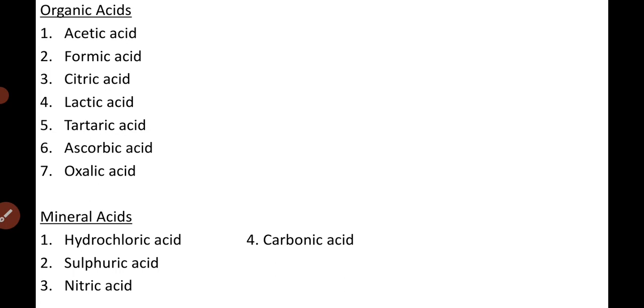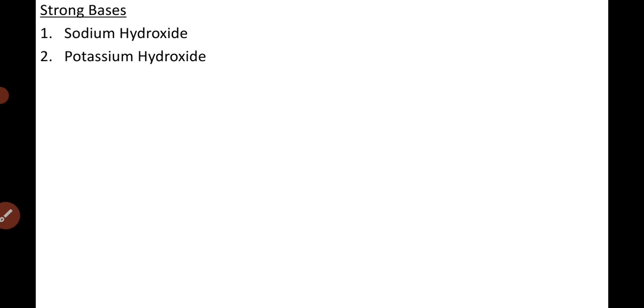Then there are bases, which can be strong or weak. Sodium hydroxide and potassium hydroxide are strong bases. Strong bases are very dangerous and can burn our skin. If sodium hydroxide or potassium hydroxide falls on our skin, it can burn it, and we have to handle it very carefully.